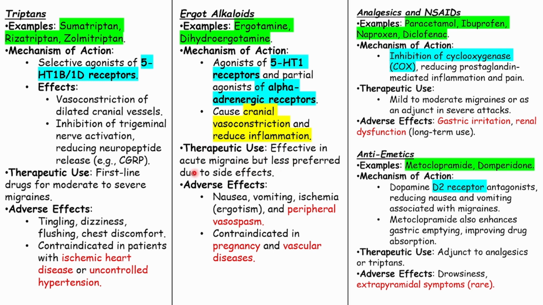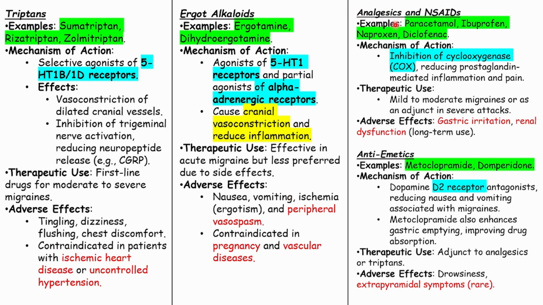Therapeutic uses: effective in acute migraines but less preferred due to side effects. So what are the side effects like? Nausea, vomiting, ischemia, and peripheral vasospasm. So as it is said, it does the vasoconstriction, but not just in the cranial or the head part of the body, it also causes peripheral vasospasm. Okay, so that comes under the adverse effects, and it is contraindicated in pregnancy and vascular diseases. So already if there is vascular disease, why will we give it, right?